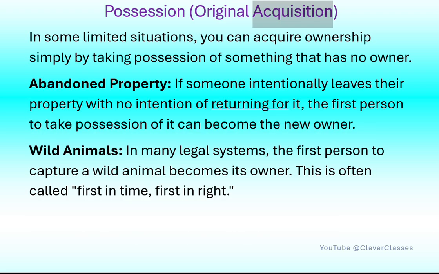Possession, original acquisition. In some limited situations, you can acquire ownership simply by taking possession of something that has no owner. Abandoned property. If someone intentionally leaves their property with no intention of returning for it, the first person to take possession of it can become the new owner. Wild animals. In many legal systems, the first person to capture a wild animal becomes its owner. This is often called first in time, first in right.